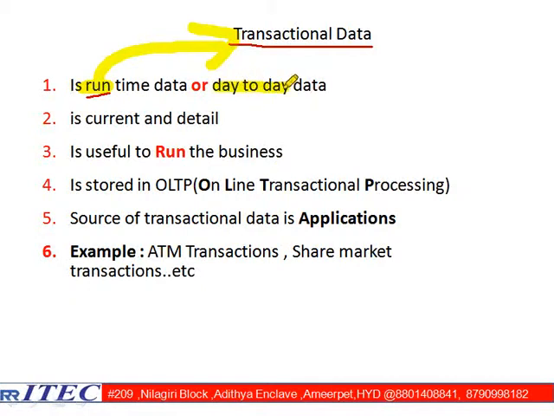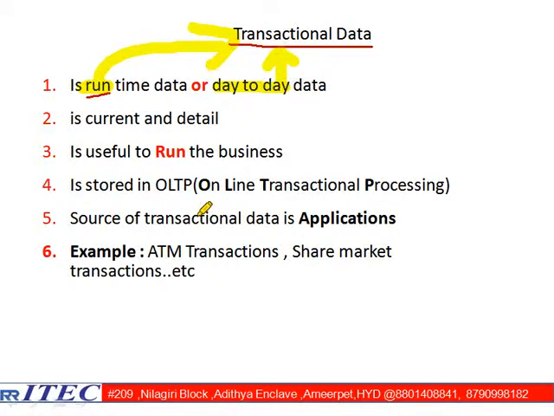Day-to-day data means what? Monday I will get some transactions. Tuesday also I will get some transactions. Wednesday also I will get some transactions. That means every day this is a continuation process. That is the reason we are saying it is day-to-day data. So I can say transactional data is runtime data and transactional data is day-to-day data.